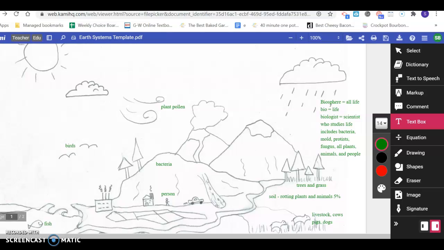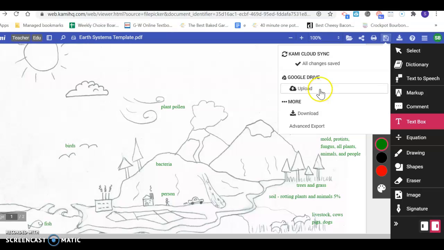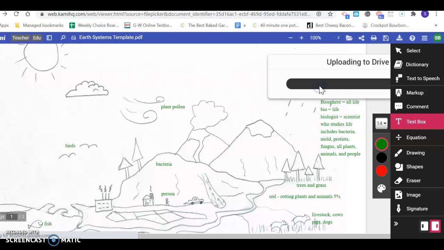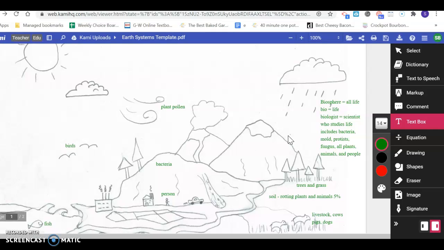Okay, so today I am back with our Earth Systems diagram. Let me first save my green font, my biosphere, just in case I didn't do that already before I add my next one. We're going to be talking about the hydrosphere today, everyone. Again, that is the hydrosphere.